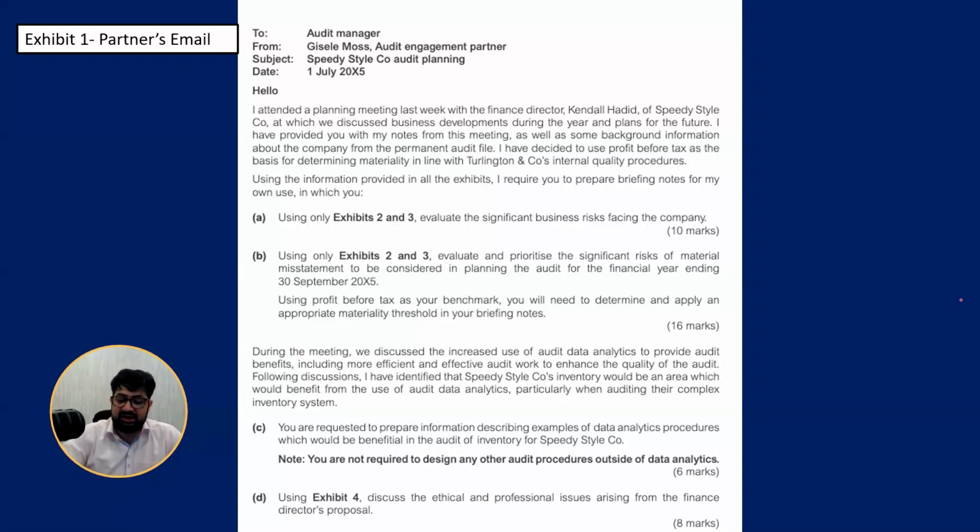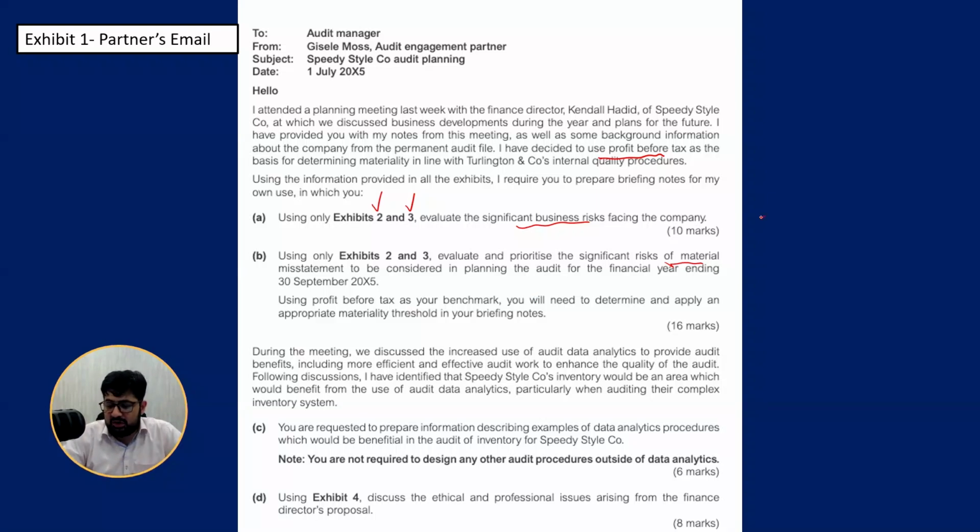I've decided to use profit before tax. So profit before tax is to be considered as the basis for calculation of materiality. Okay, now using only exhibit 2 and 3, evaluate the significant business risk facing the company. Using only exhibit 2 and 3, evaluate and prioritize the significant risk of material misstatement to be considered in planning the audit. So for the time being, these two topics we have to discuss. These two parts of the paper.